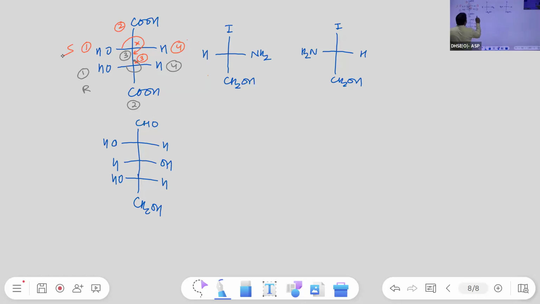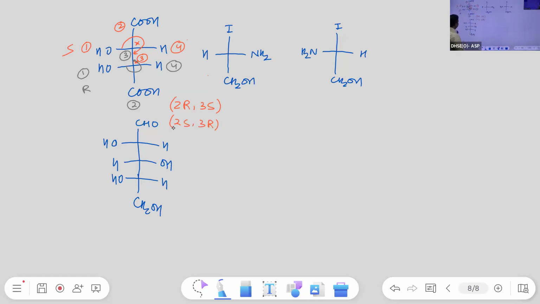So, 1, 2, 3, 2R, 3S. They say 2R, 3R, 2S, 3S, 2R, 3S, like this. So, 1, 2, 3, 4 means that is according to IUPAC. Both the ends are carboxylic group. So, we have numbering 1, 2, 3, 4 or 1, 2, 3, 4. So, 2 and 3 both chiral atoms are present. So, with 2 you can assign R, with 3 you can assign S, or reverse is also possible. That means if you are writing 2S, 3R, this is also correct.